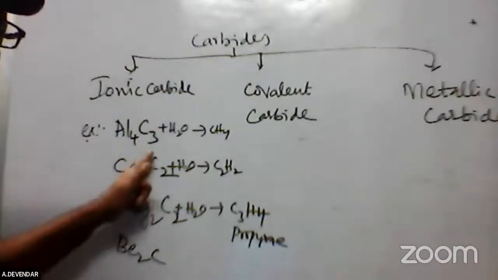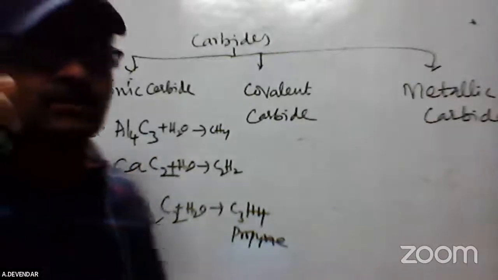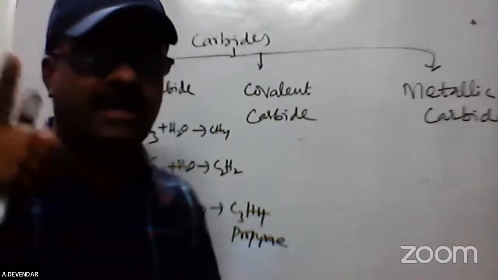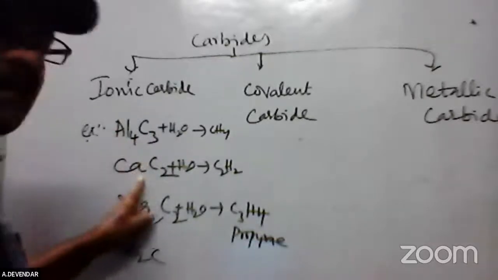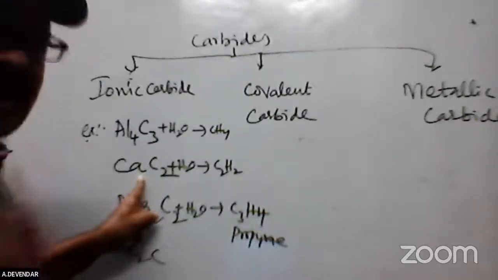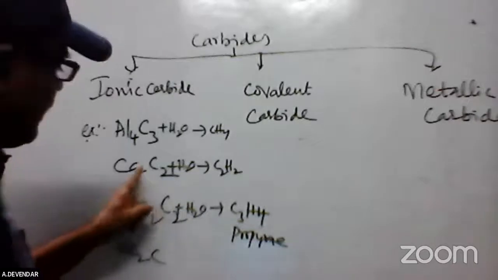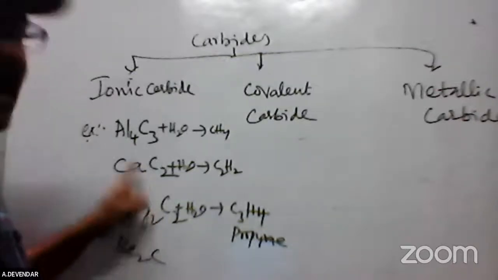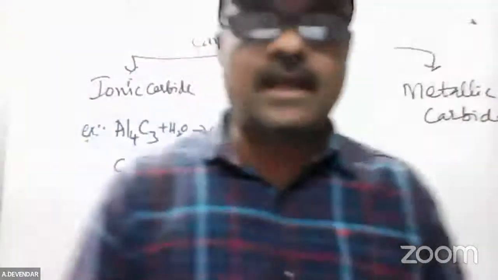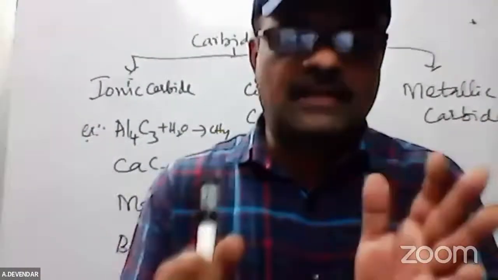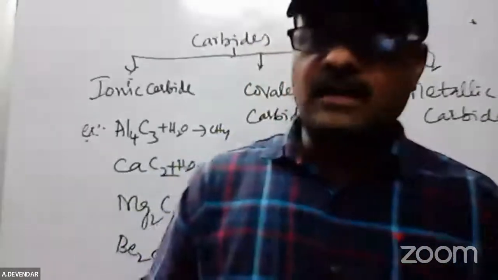Why? Because aluminum carbide is used in the very first hydrocarbon series, the preparation of alkanes, and calcium carbide in the alkyne series, the next lesson. I already told you that calcium carbide is used for the artificial ripening of fruits.